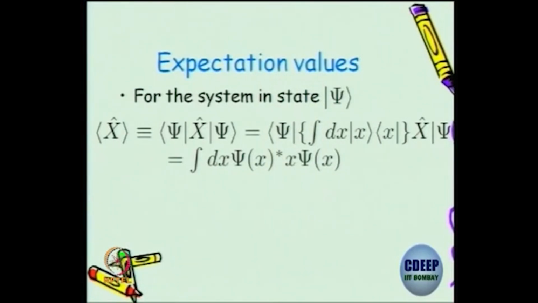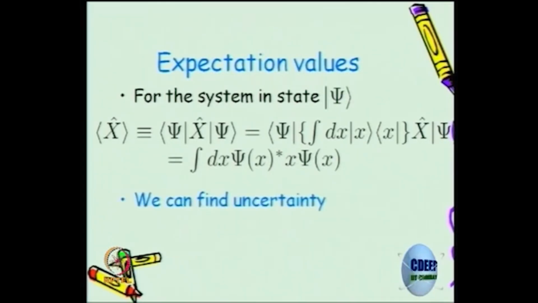So for a system in an abstract state psi, we can work out this expectation value for a position operator either in this wave function formalism or here, and both are equivalent. This is exactly equal to evaluating the integral of psi star x, x psi of x, which you have done in your first year course. So once we have operators and expectation values, we would also like to see what is the uncertainty in their evaluation.